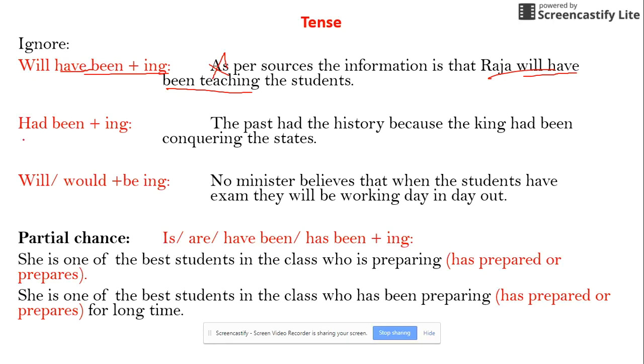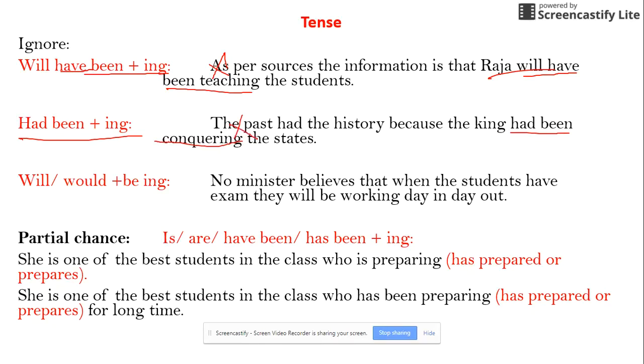At the same time, had been ing, that's called past perfect continuous. As I said, the name does not matter. We should eliminate it. Look at this: the king had been conquering these states, so the past had the history. Here, had been and ing means eliminate.